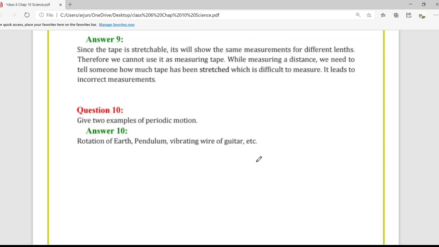The last question we have is question number 10. Give two examples of periodic motion. Periodic motion means a motion which repeats after a specific interval of time. So that is rotation of earth, pendulum, vibrating wire of the heater. We have seen all these three examples in the previous lecture.